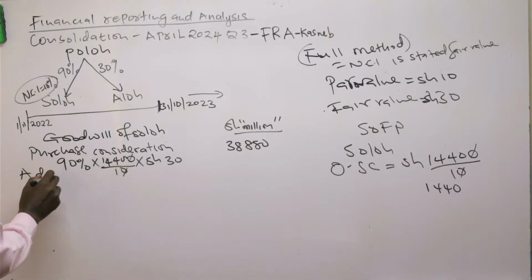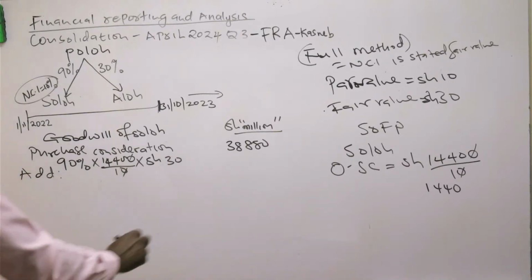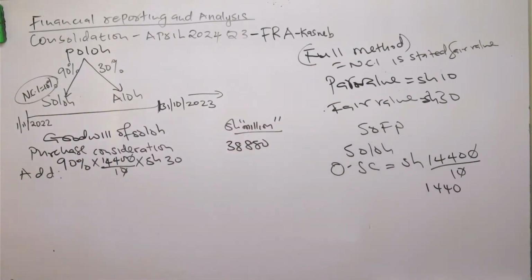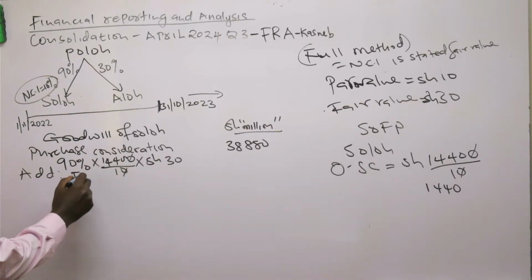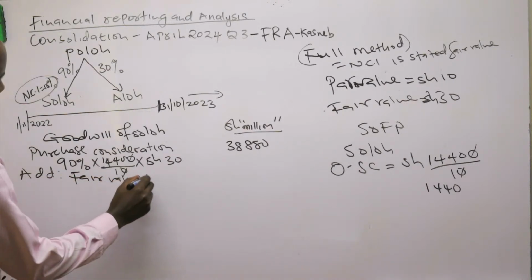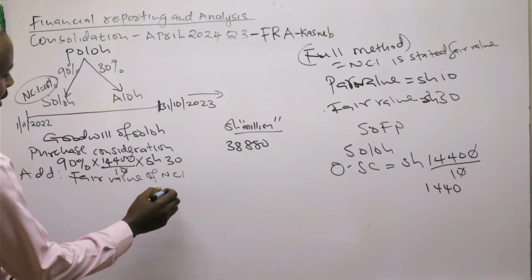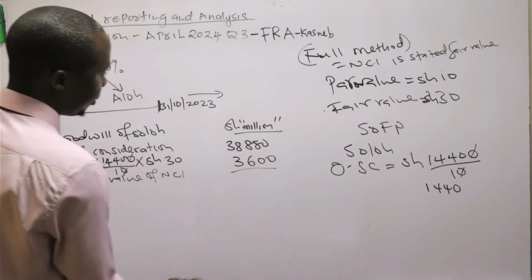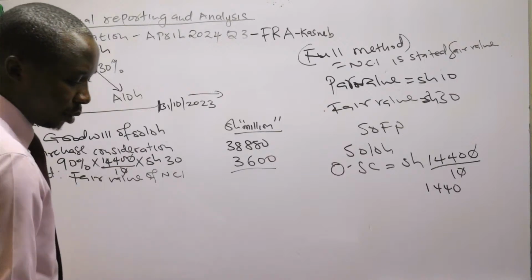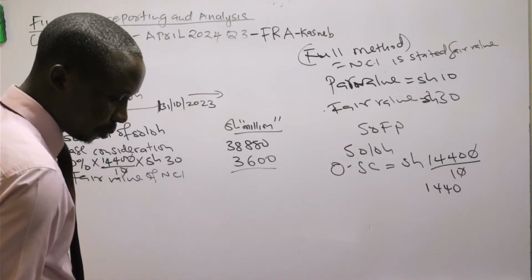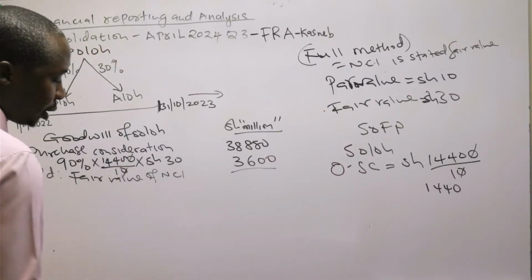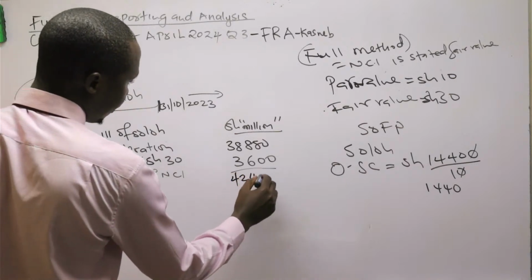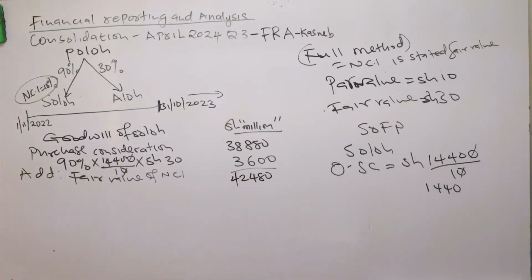Because it's the full method, you add the fair value of NCI, 3,600. If you add that, I'm getting 42,480.